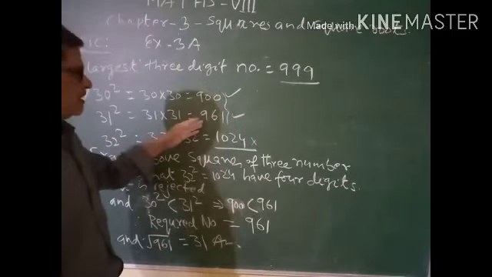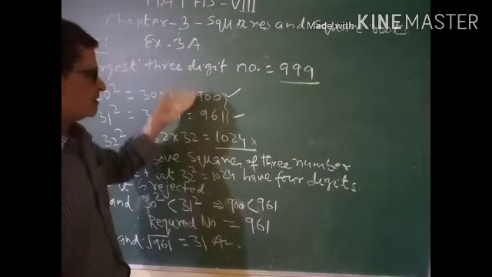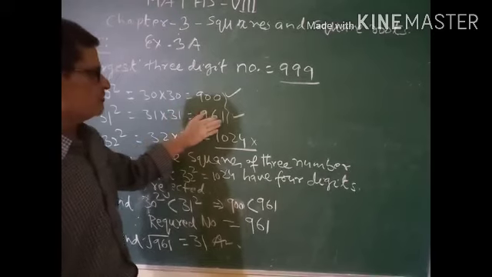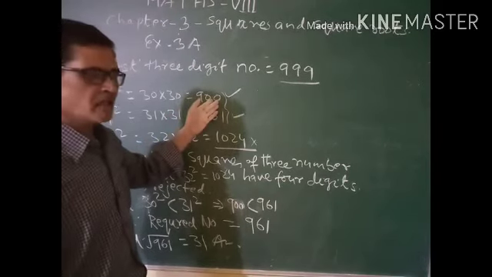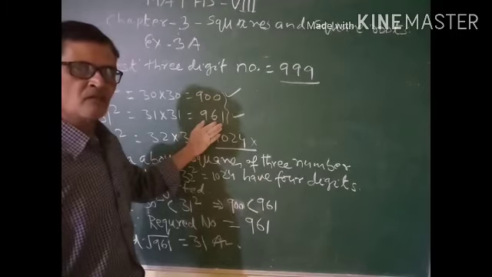You have to select the largest 3 digit number which is a perfect square. Certainly 961 is greater than 900 and therefore our required number will be 961.